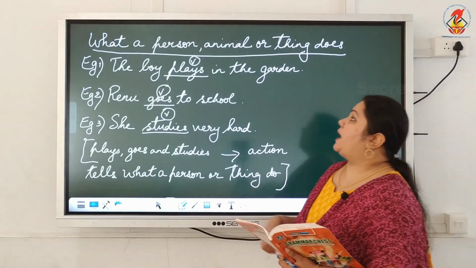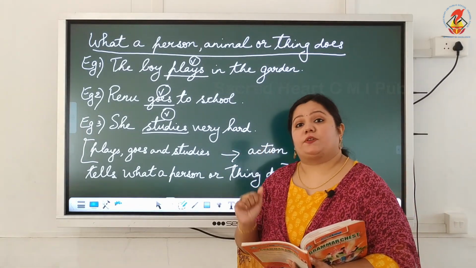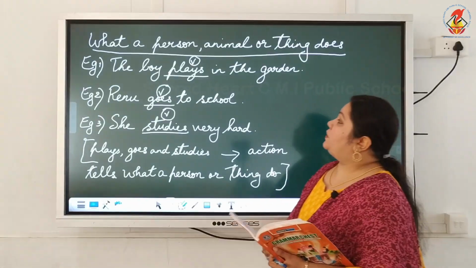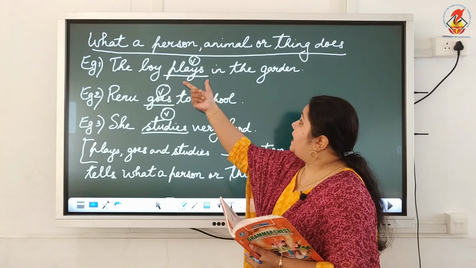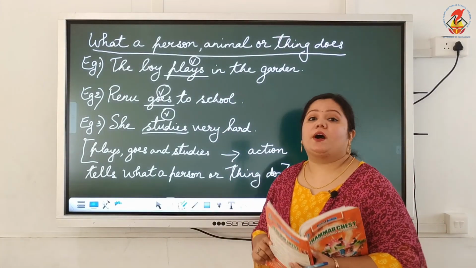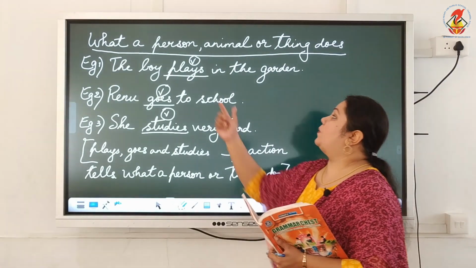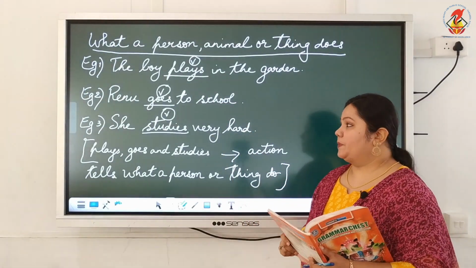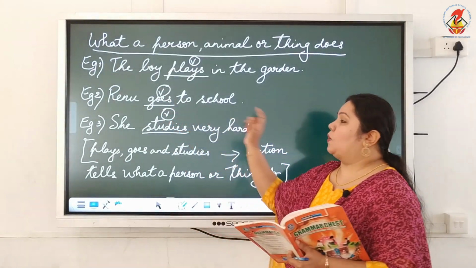So verbs are what a person, animal or thing does, based on their actions. Now look at the first sentence here. The boy plays in the garden. Which is the verb in this sentence? The word plays is taken as a verb in this sentence. Now in the second sentence, Renu goes to school.